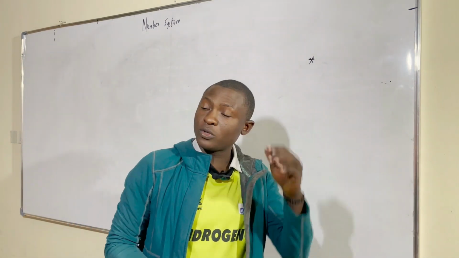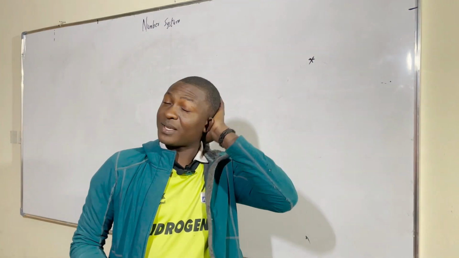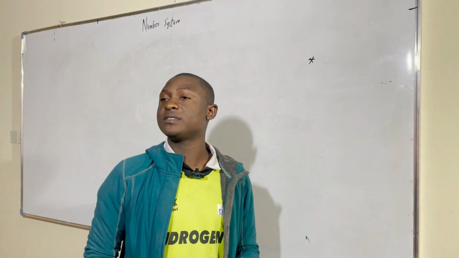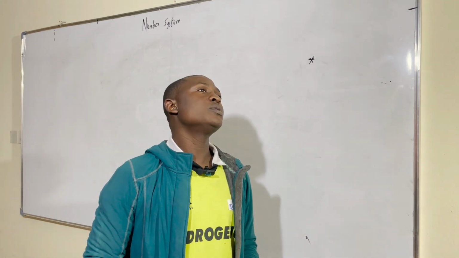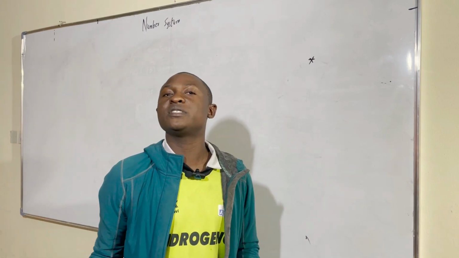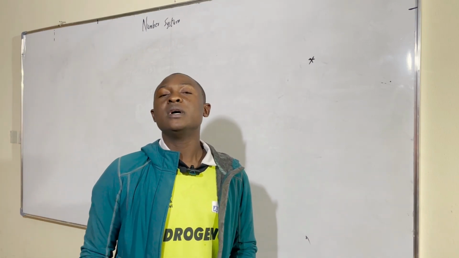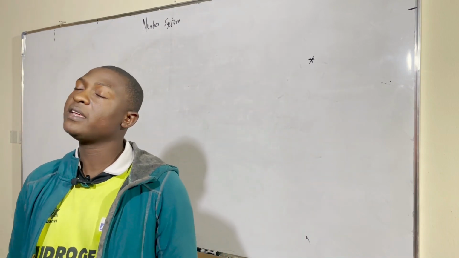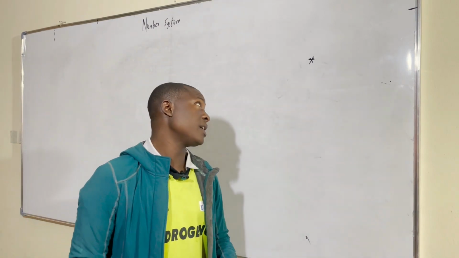So today we'll be talking about number system. Number system is just like a series of numbers that we have in mathematics. In this video, I'll be telling you how to differentiate each number, and how to classify them, when we have prime numbers, even numbers, or odd numbers. What do you mean by that?